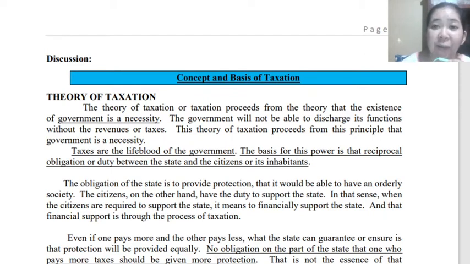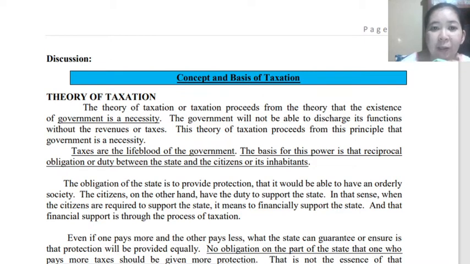This is the lifeblood of our government. This is the money that the government uses to fund projects like infrastructures, your free tuition, and other projects that benefit the people of the country.